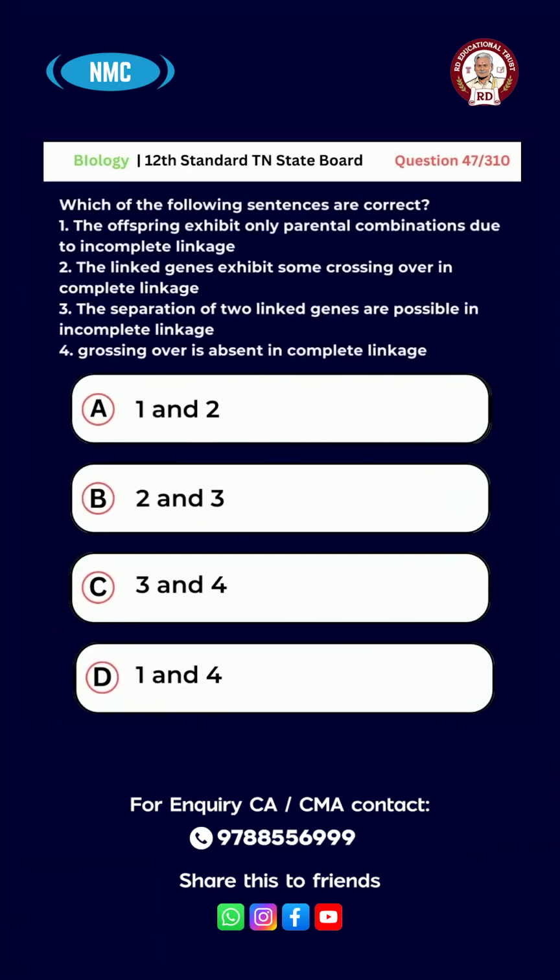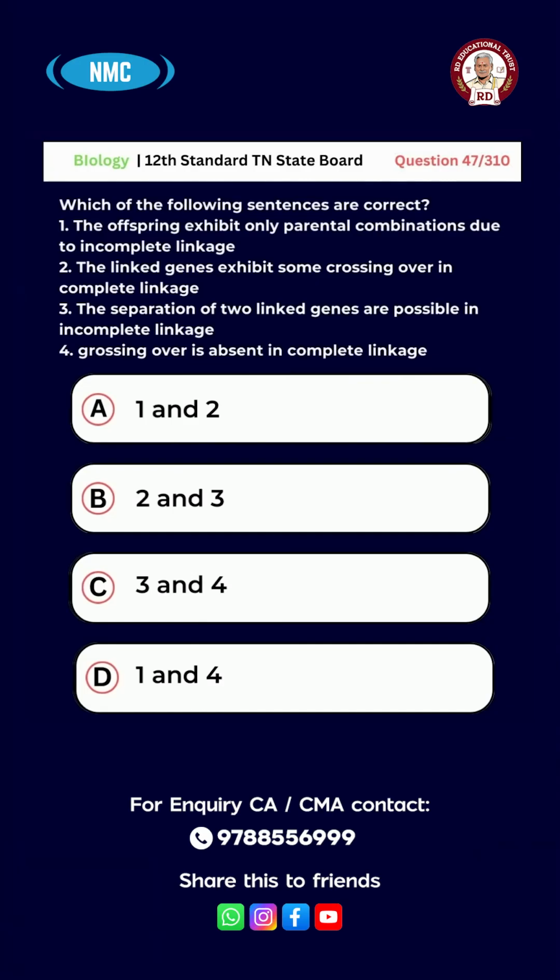Question number 47. Which of the following sentences are correct? 1. The offspring exhibit only parental combinations due to incomplete linkage. 2. The linked genes exhibit some crossing over in complete linkage. 3. The separation of 2 linked genes are possible in complete linkage. 4.